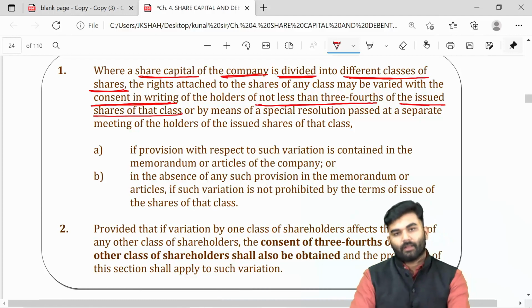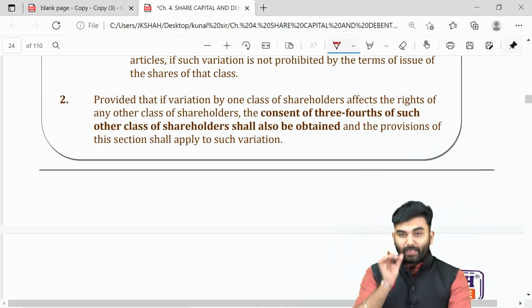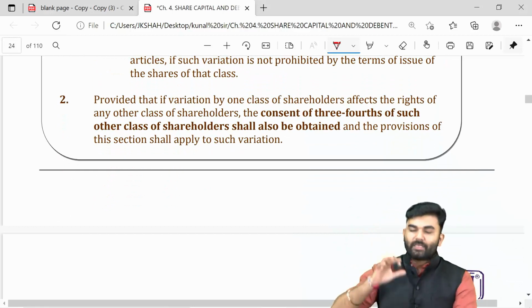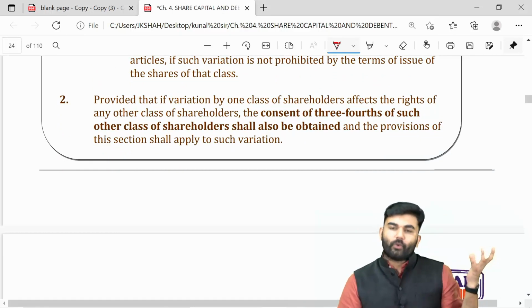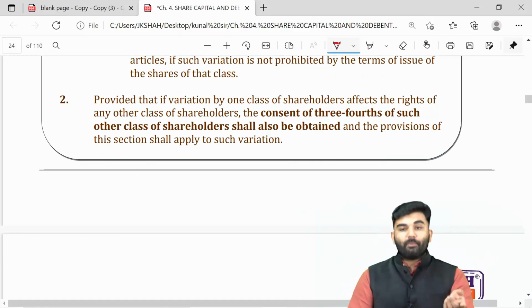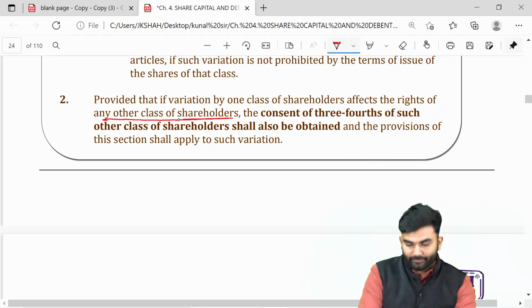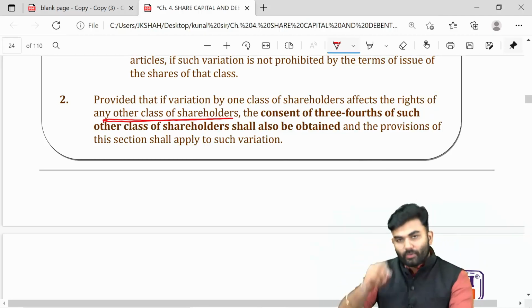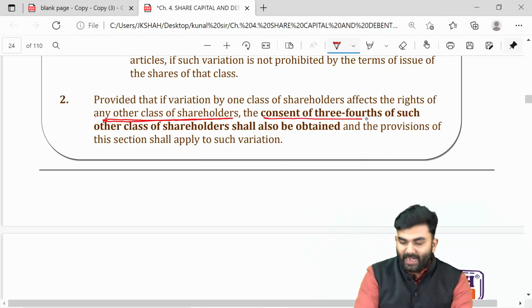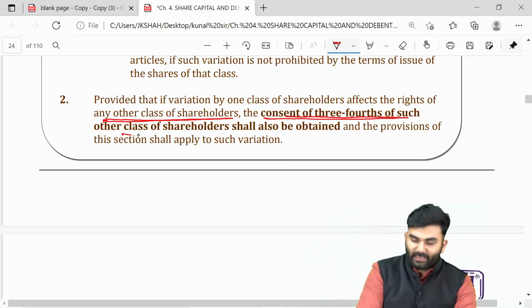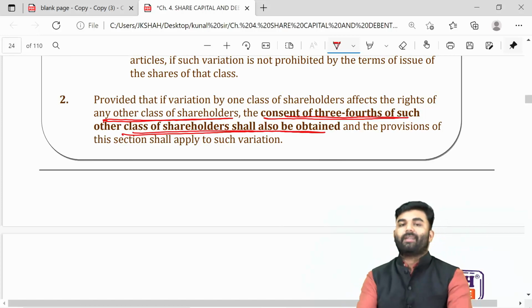class. In fact, if we are going to change the rights of one particular class of shareholders, and because of such changes another class is getting affected, then we are required to get the consent of even that class, which will be at least 3/4 of that entire class.